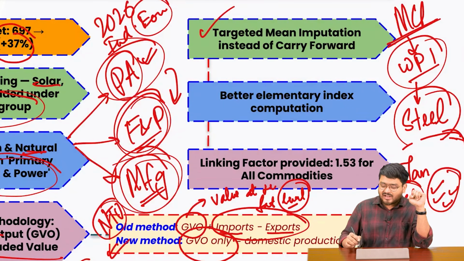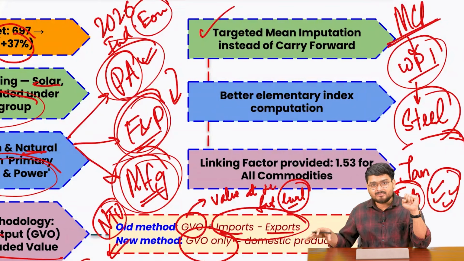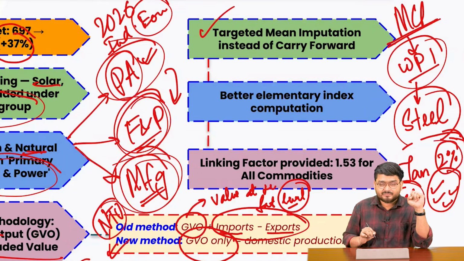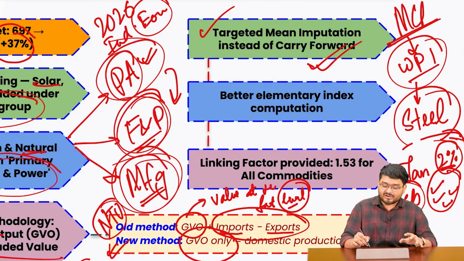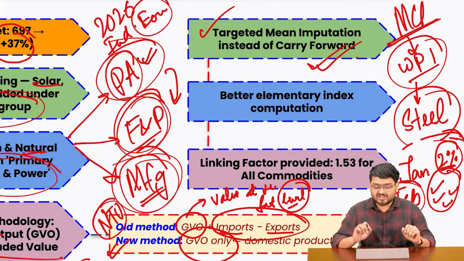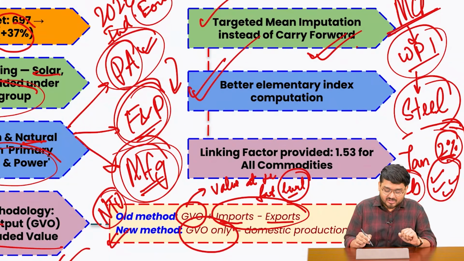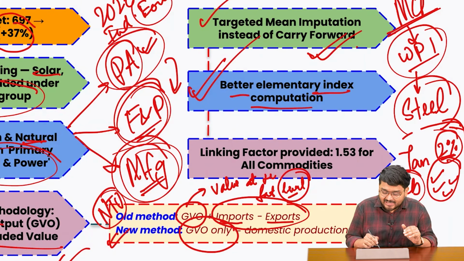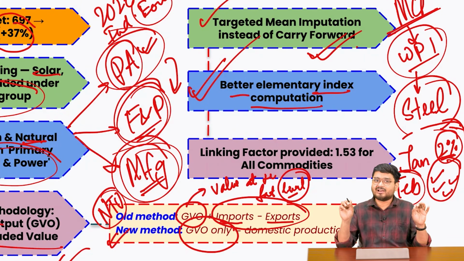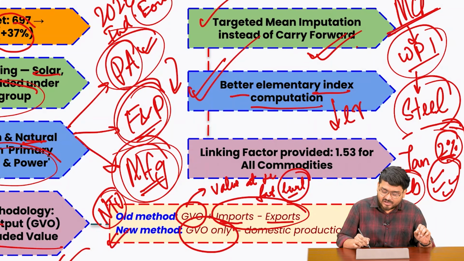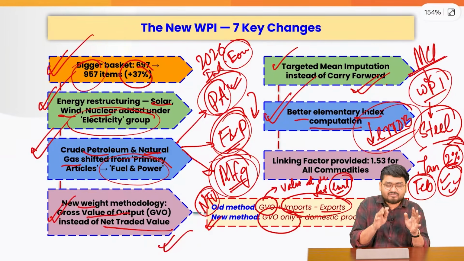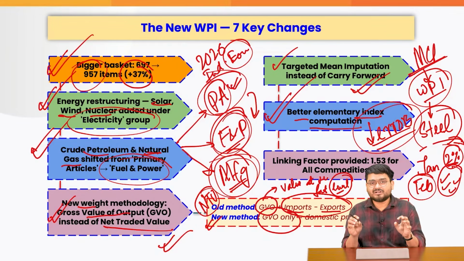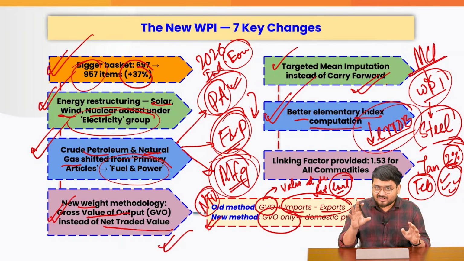For example, you see that some steel chairs or some steel tables have an inflation of 2% at the wholesale level. So this is the inflation level that you should carry forward. Right? So this means that we are trying to have a better and modern statistical approach, which is also reflected in the next measure, in which we are trying to have a better elementary index computation. It is nothing but a statistical term where we will have fewer errors, because for each and every item, the 957 items, how the prices will be captured will be using highly advanced statistical techniques.